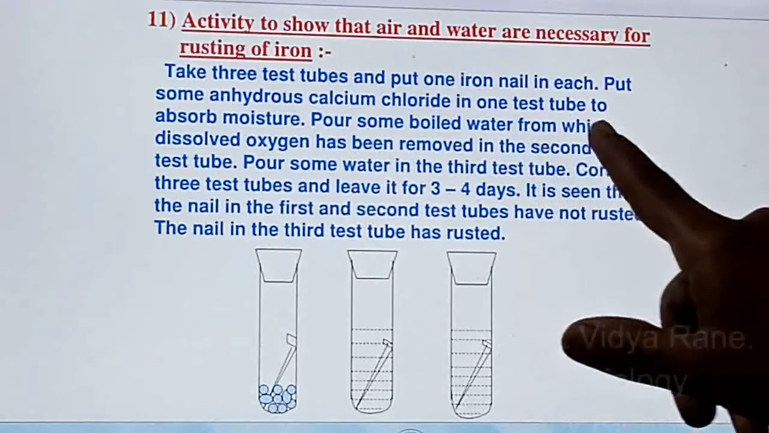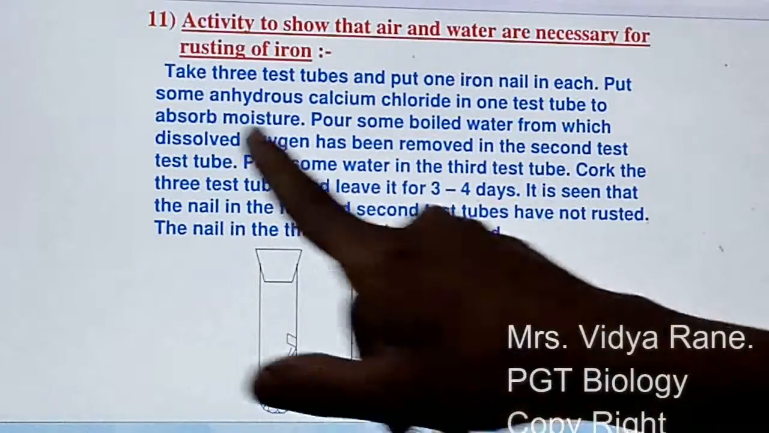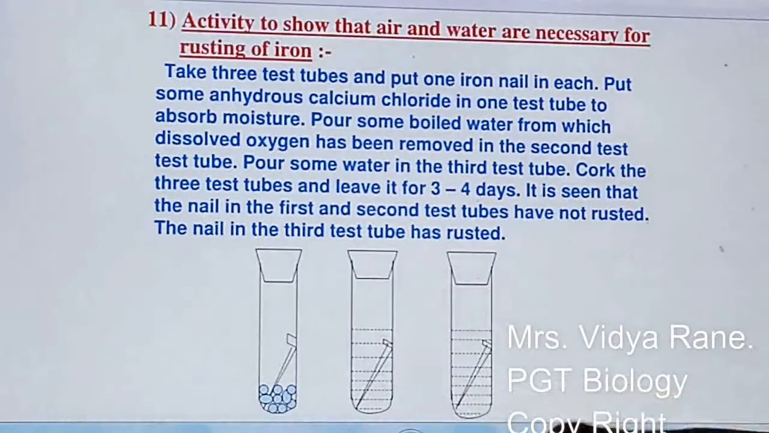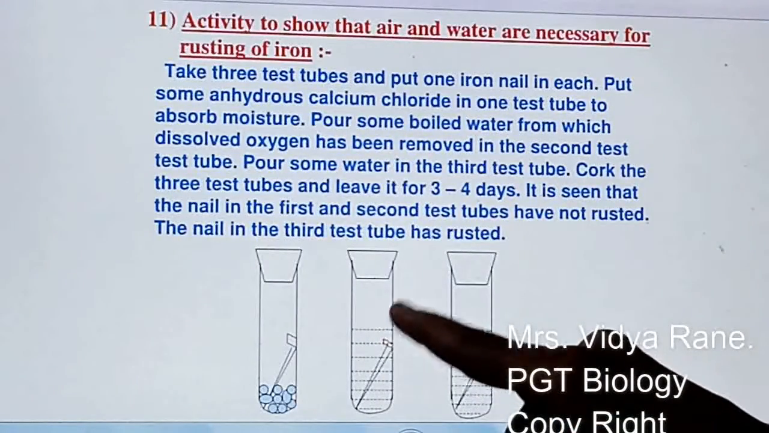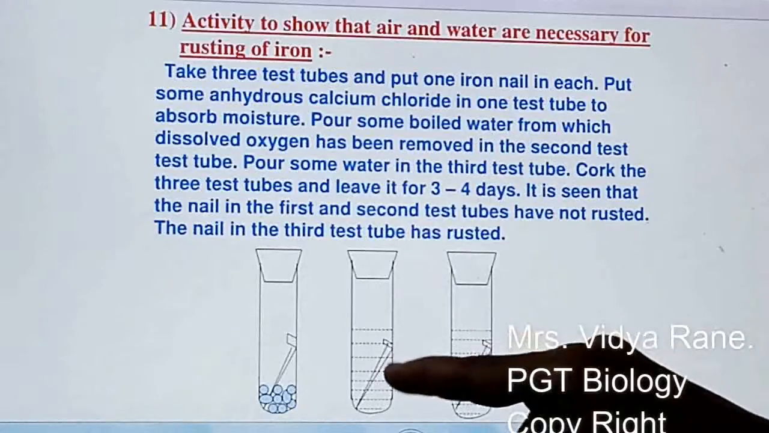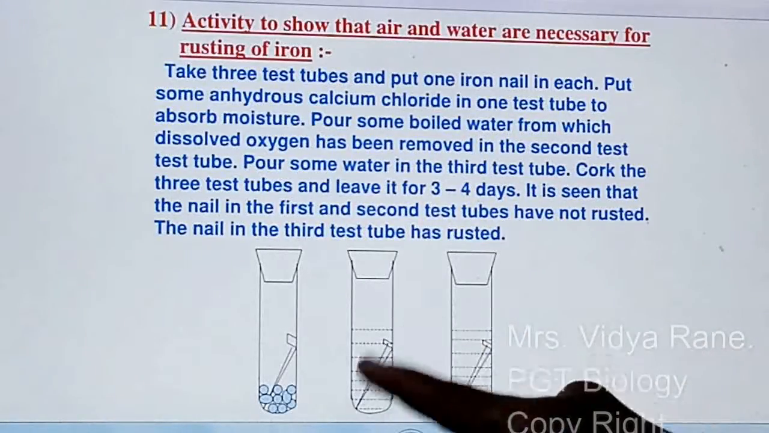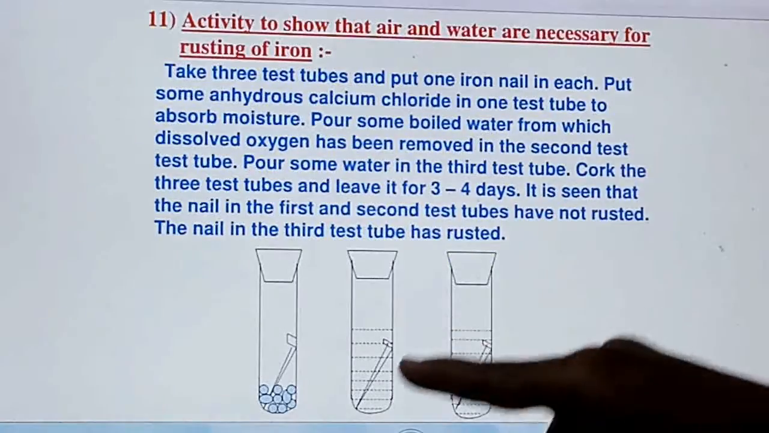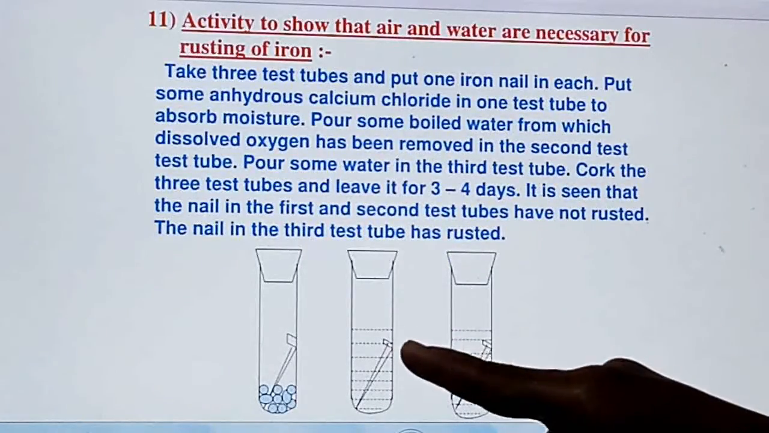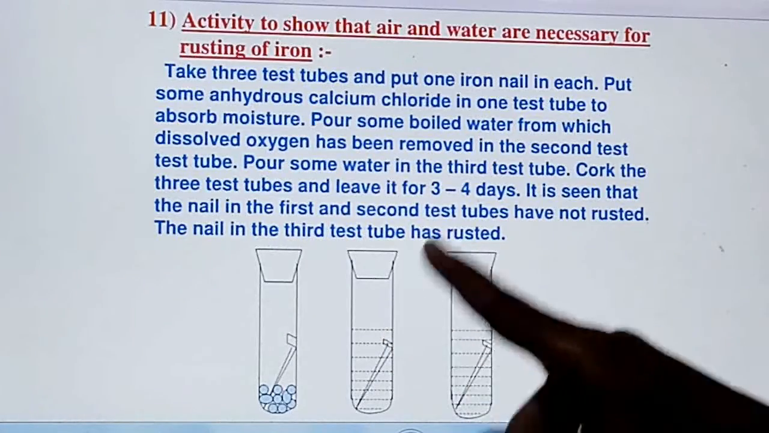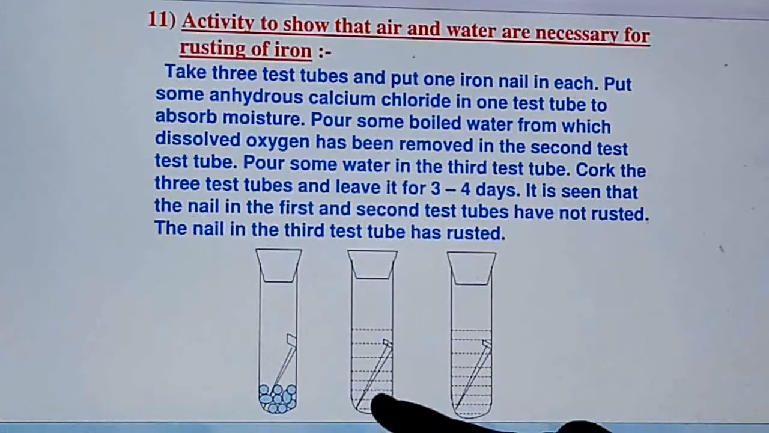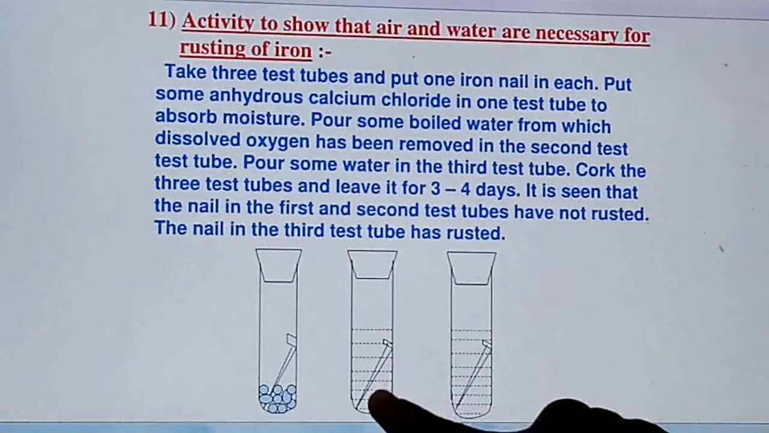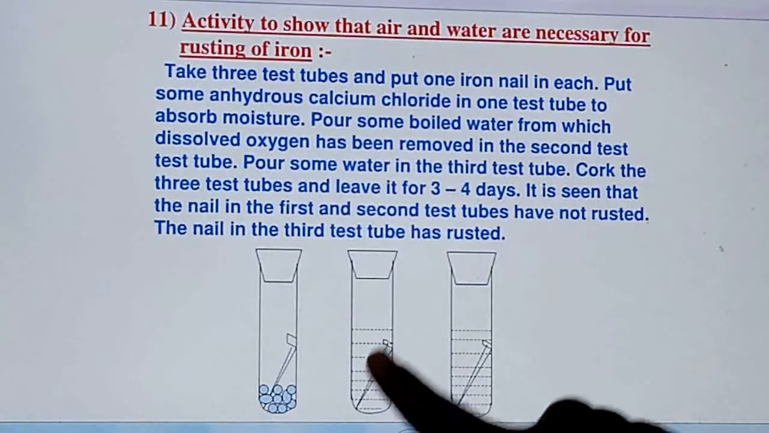Pour some boiled water, from which dissolved oxygen has been removed, in a second test tube. So this is the second test tube. This water you have to boil, right? Once you boil the water, whatever dissolved oxygen is there will get vaporized. So that oxygen will be removed from the water, and then you can pour the boiled water into the second test tube. Here the water is present, but no oxygen is there, right?